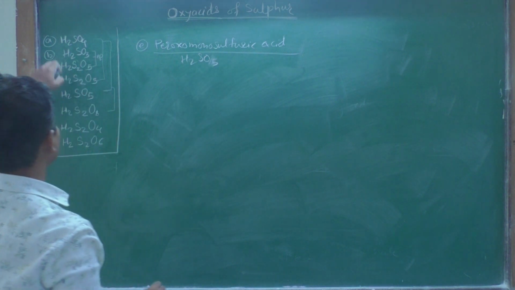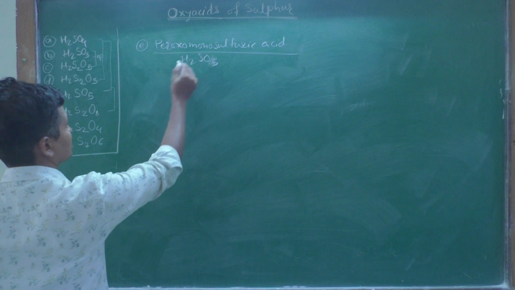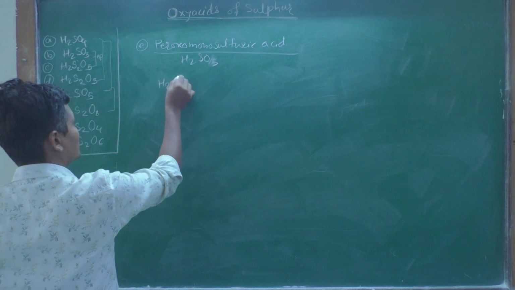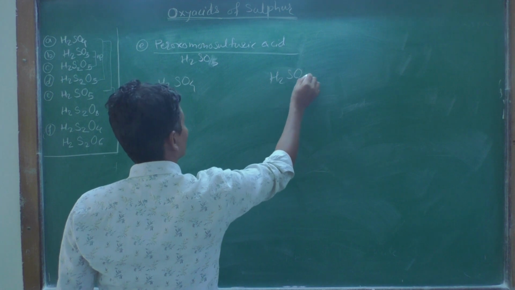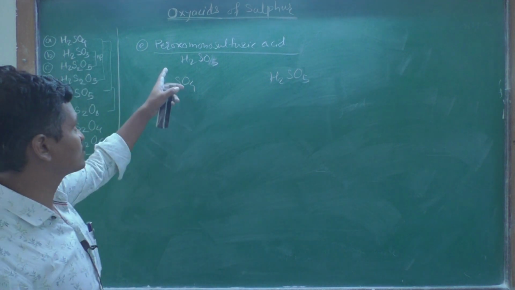So what is the difference between sulfuric acid and peroxomonosulfuric acid? Sulfuric acid is H2SO4 and peroxomonosulfuric acid is H2SO5. How to remember these two structures?